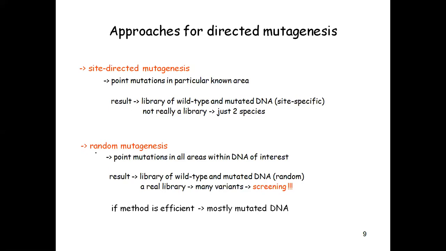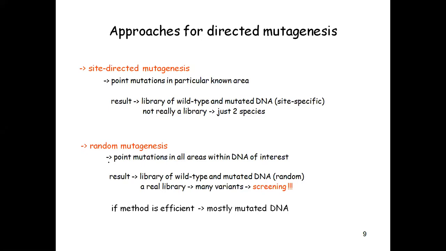But in case of random mutagenesis, what will happen? The point mutations in all areas within the DNA of interest. That means we are going to carry out mutation at random. We don't know what the consequences will be, what new protein molecule is going to form, whether it will be stable or not stable, we don't know.